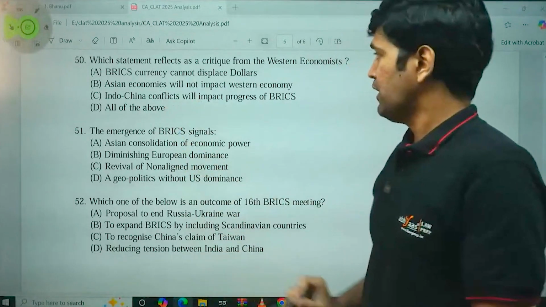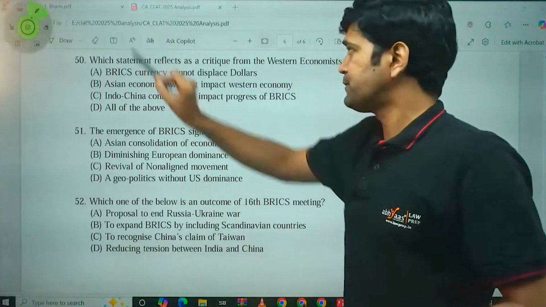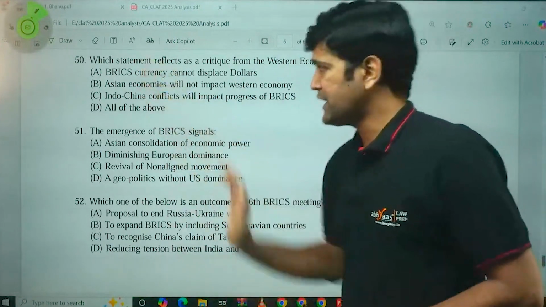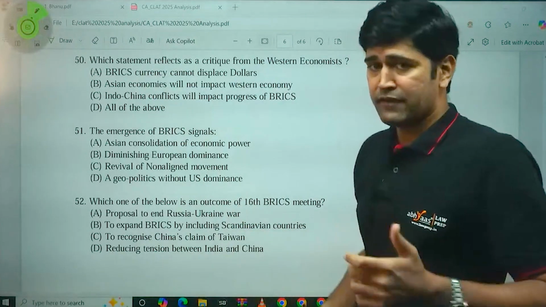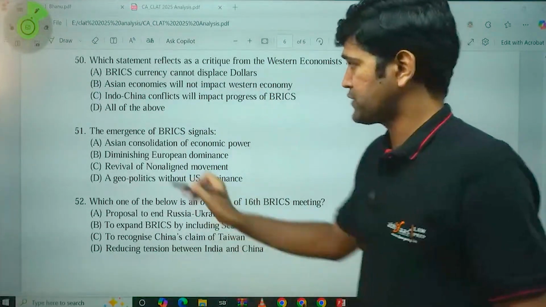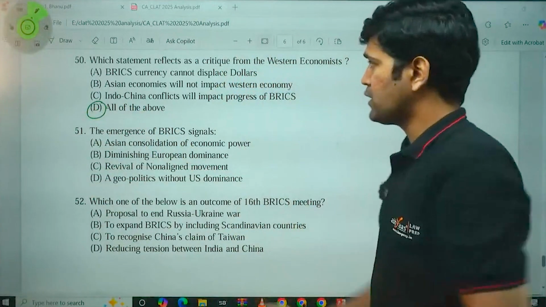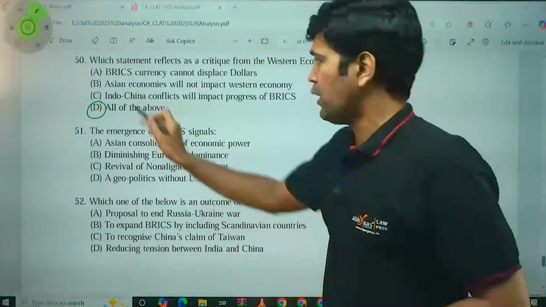Asian economies will not impact the Western economy. Yes, that was a critique. Indo-China conflicts will impact the progress of BRICS. Yes, all these three were critiques made by the Western countries against the BRICS grouping. Hence, option D, all of the above, would be the correct answer. All of these are critiques.